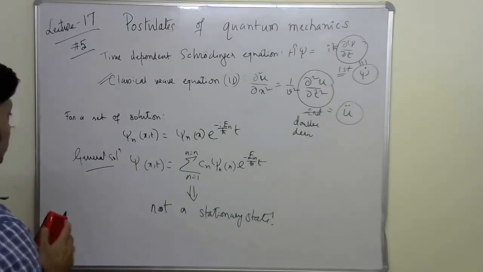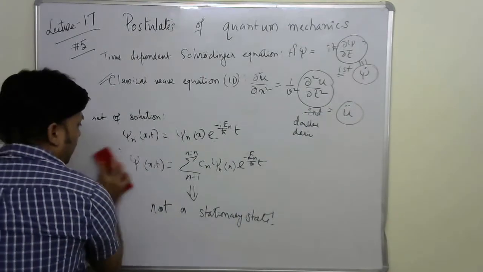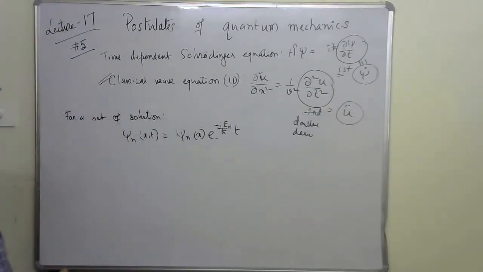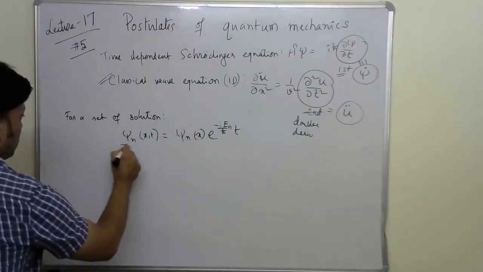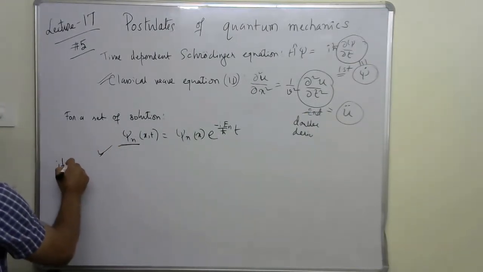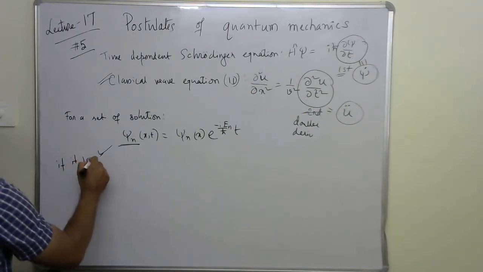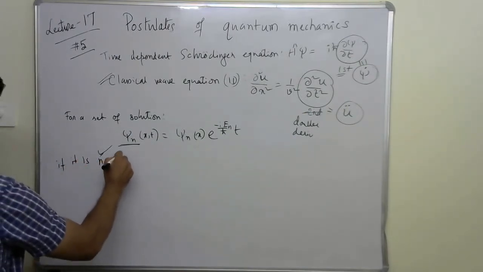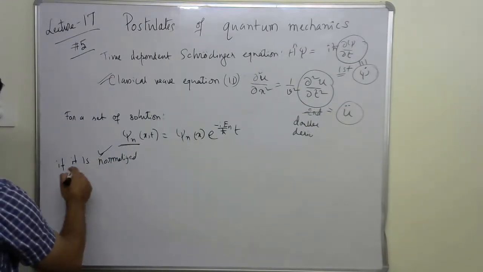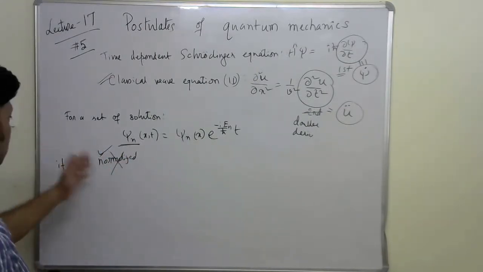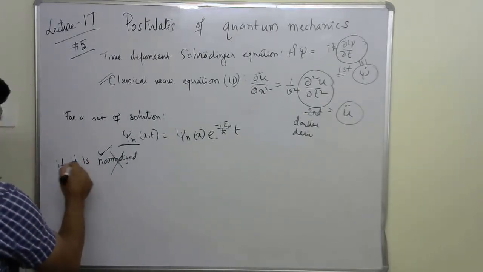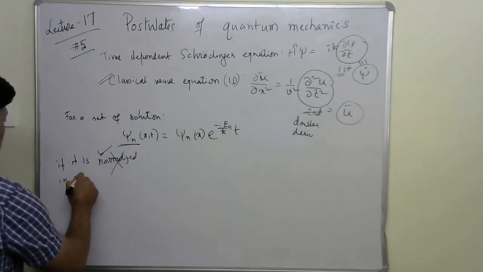And one more thing that I would emphasize: just think about psi_n(x,t). Let's assume it is normalized, or not, the normalization is not required, if it is in an eigenstate.